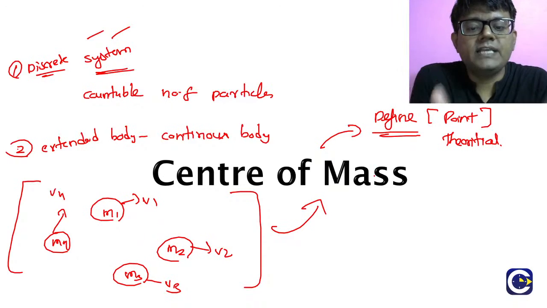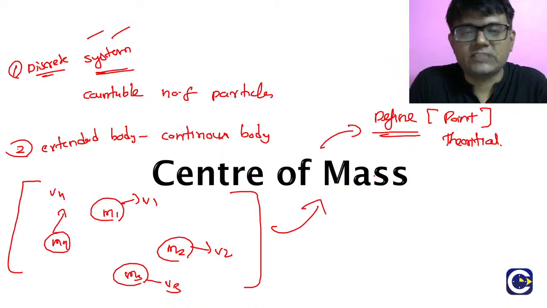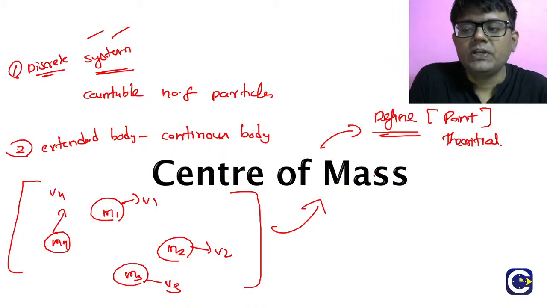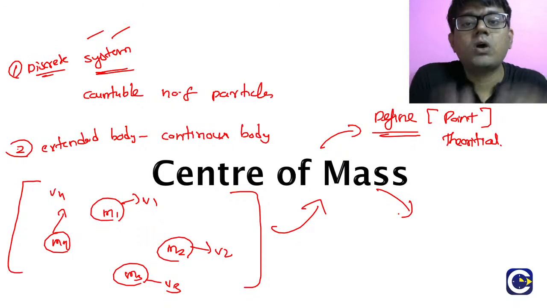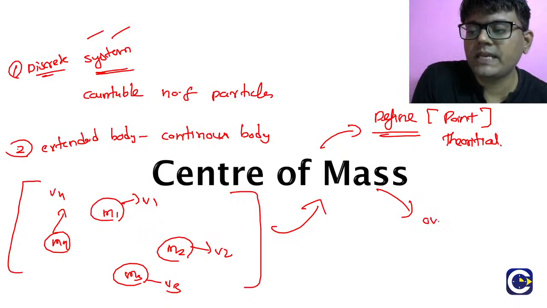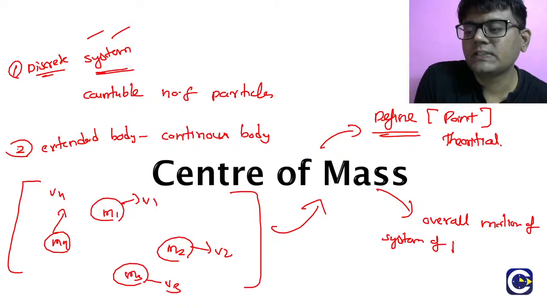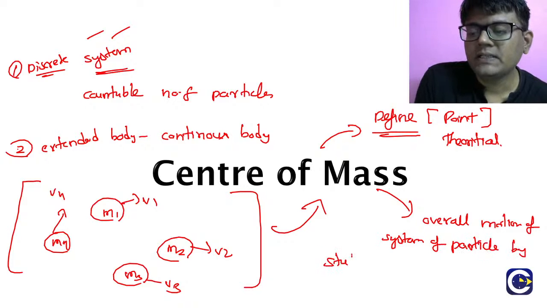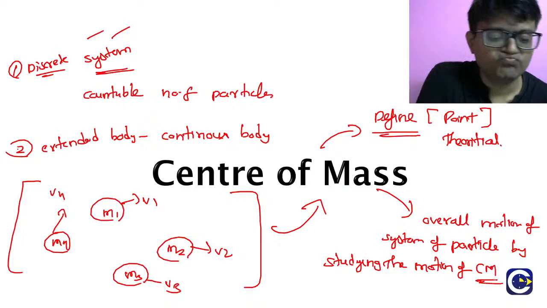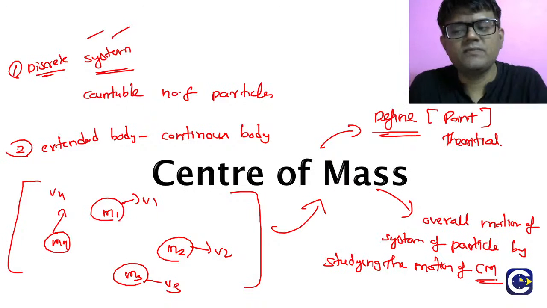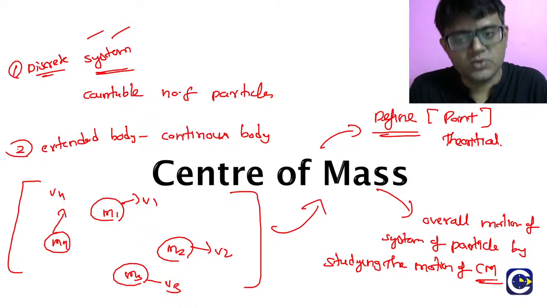If you want to study the motion of a group or system of particles, you can understand the overall motion of the system of particles by studying the motion of the center of mass. After some time we will see why this relation comes.